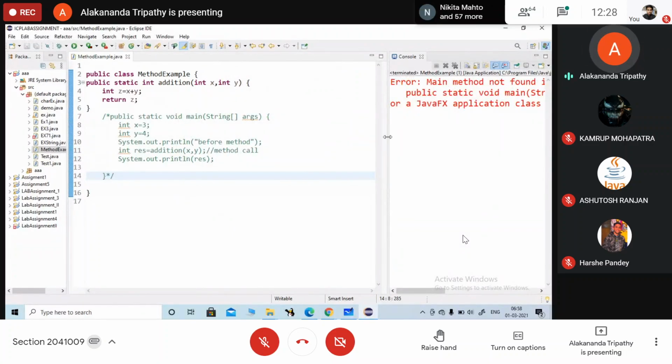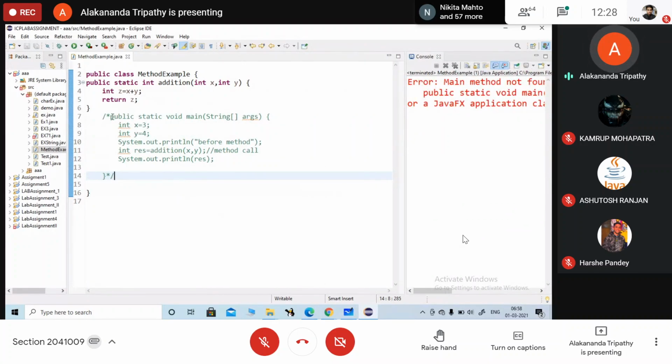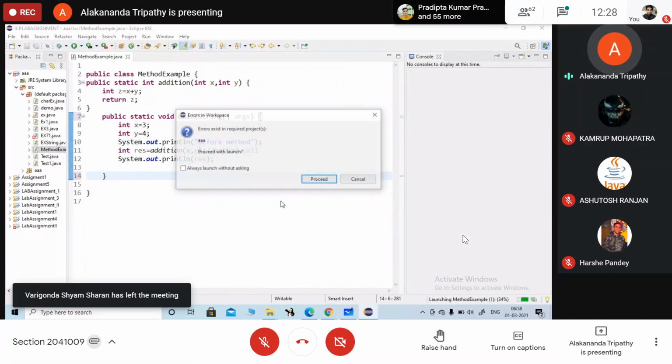Main method is not there. Okay, so main method, it is the starting part of your program. If you are not writing the main method, you will not get any compile time error. तुम्हें run time error आ जाएगा that main method is not found in the particular class.